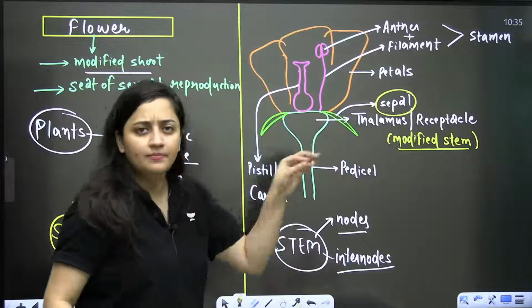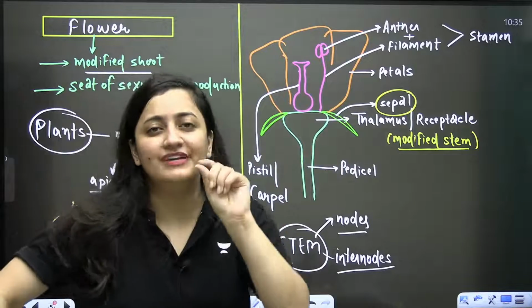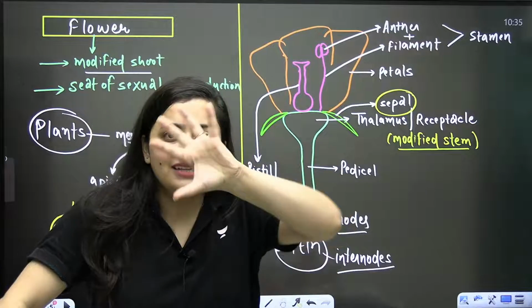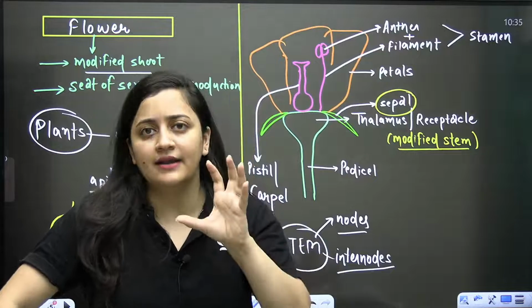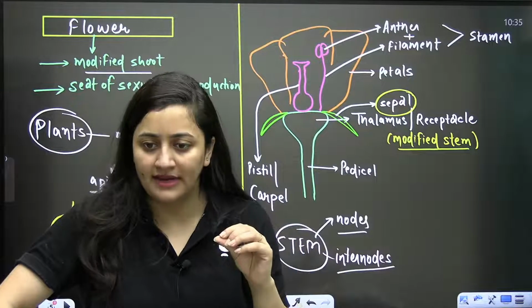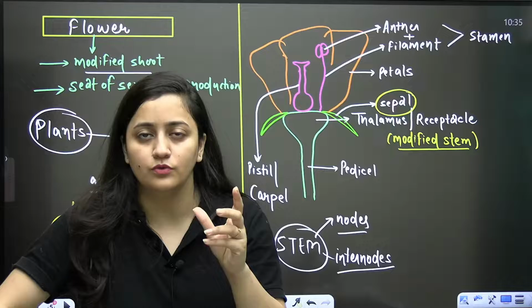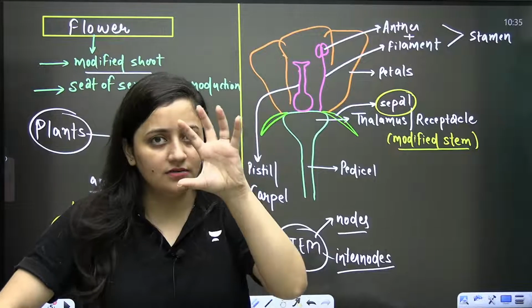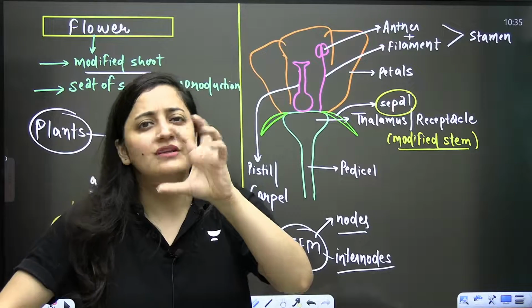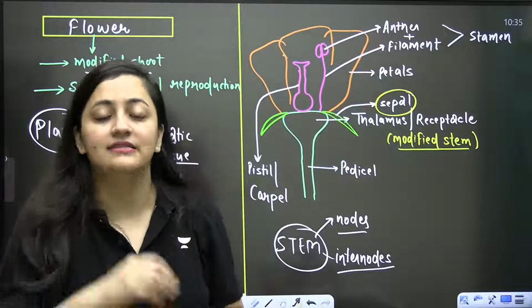Can you see them? They also look like some kind of leaf-like structures, right? The best flower to understand it is your rose, even your China rose. If you look at the China rose and the rose, you will learn about all these things. Let's start with the rose.